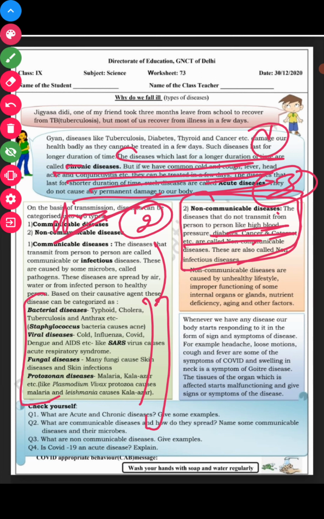Is COVID an acute disease? Explain. Yes, COVID is an acute disease. It spreads very rapidly from one person to another, and it also takes 15 to 21 days. Maybe the severity of the disease is more.